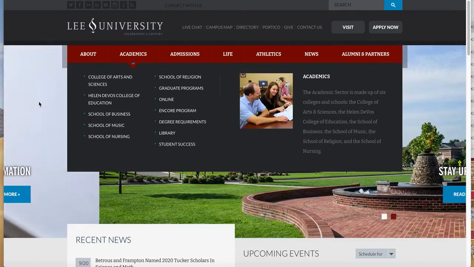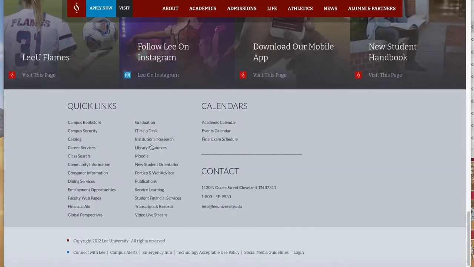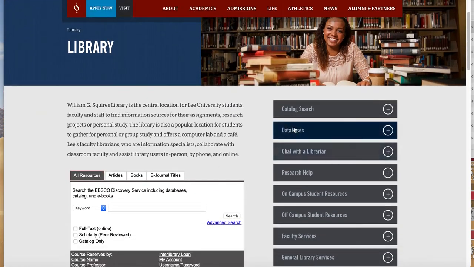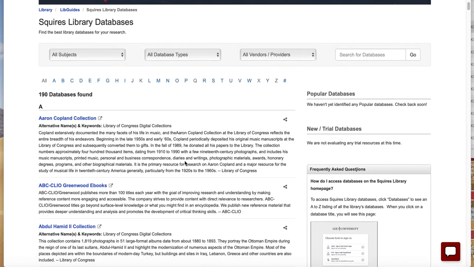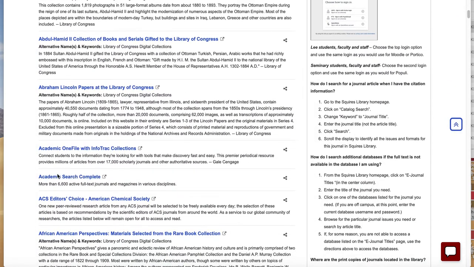If you go to the Lee University website, scroll down to the bottom, there are the links and you can find library resources. I then go to databases. And here there are lots of databases you can choose. One good one is Academic Search Complete. I use that a lot.